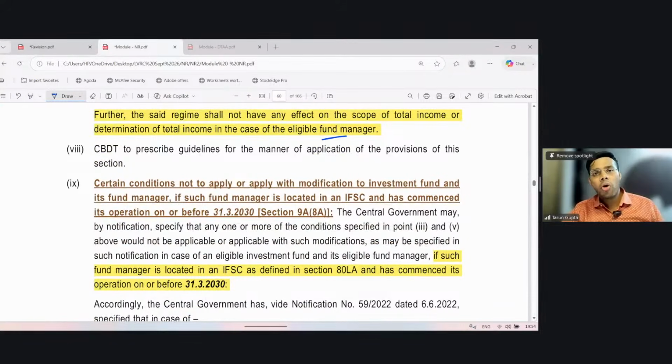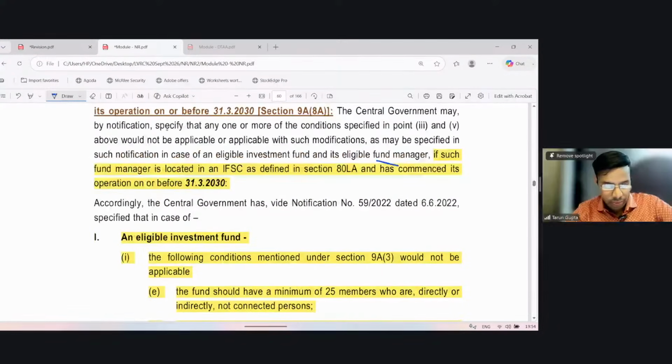Similar to a fund set up by a foreign government or sovereign fund, the benefit is provided to some of the eligible fund managers where the eligible fund manager is located in IFSC, as defined in section 80LA, and has commenced its operation on or before 31st March 2030.